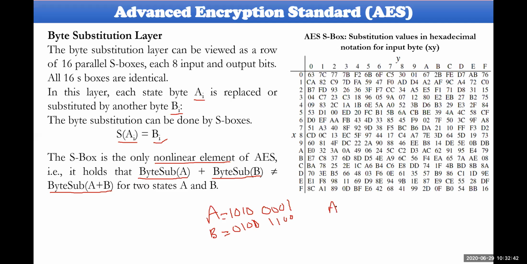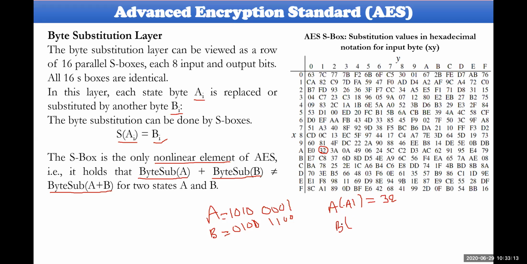The value of A is 10, which in hexadecimal is called A. So A and 1: row value is A and column value is 1. Looking at A1, you can see this is the value. 3, 2 will be the output for A here. And as far as B is concerned, what is the value of B?